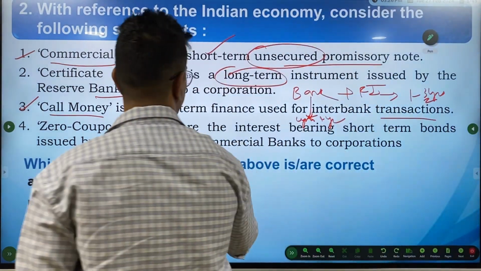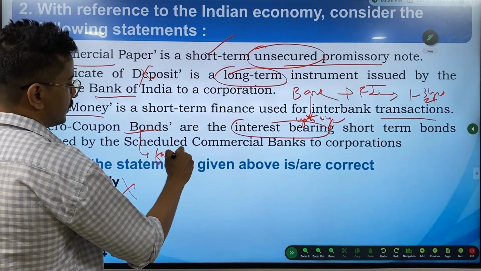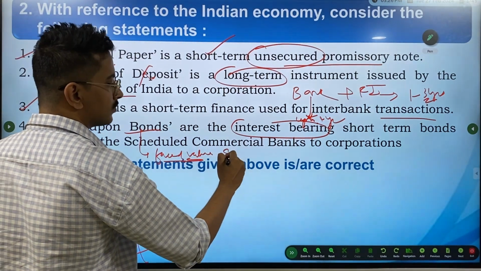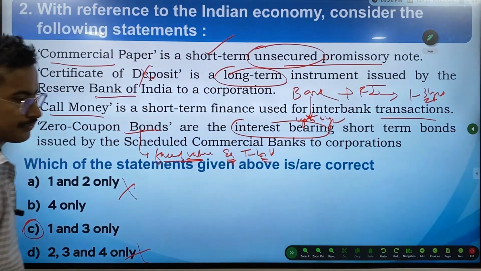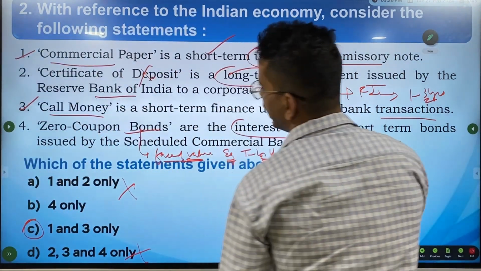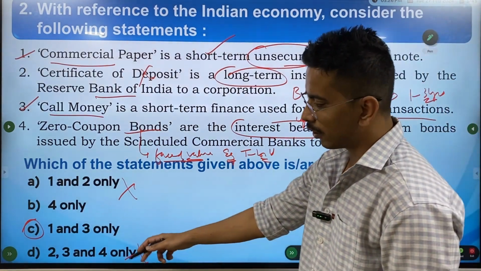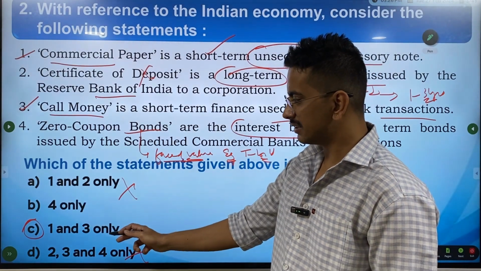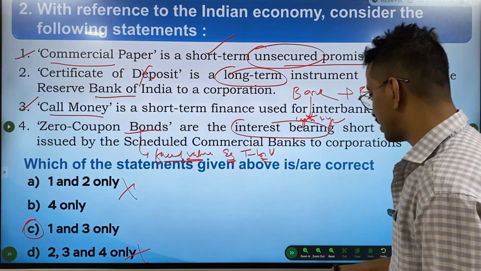First of all, these are not interest-bearing. These are given at face value. You have to be paid at face value. Something similar we can say is T-bills. So if you eliminate the second one, you straight away get your answer, because option 2 was there in 2 options. So only 3, because we knew that the first statement was right. So C becomes our answer.